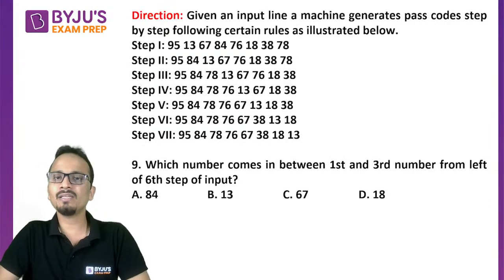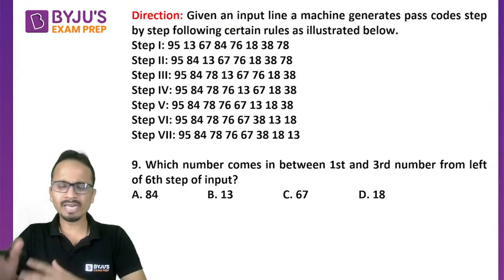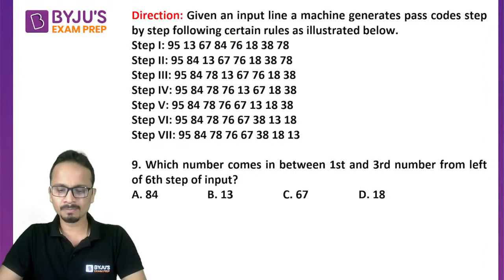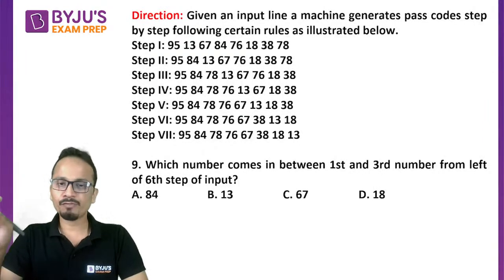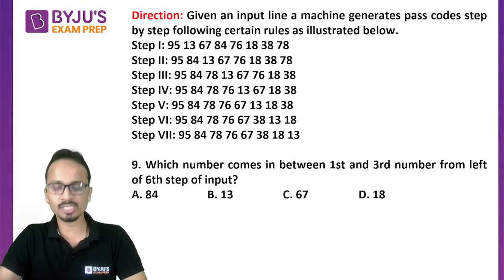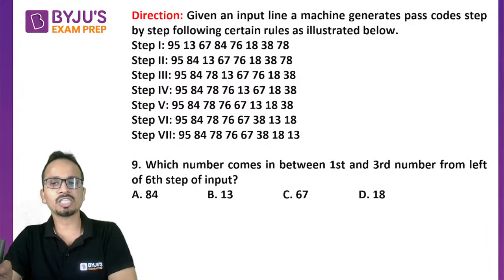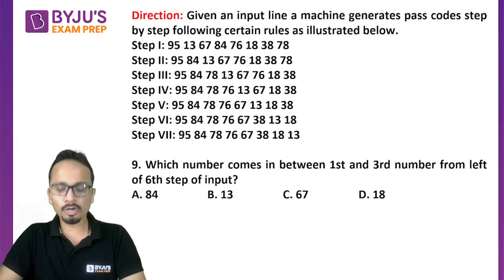Given an input line, a machine generates passcodes step by step following certain rules as illustrated below. Just look at these 7 steps. Don't read the questions. No need to identify the pattern. Just directly go to the questions. No worry at all. Even if you don't know input output sequences, this is not actually a question of input output sequences. This is a question of observation. You are not required to do anything.